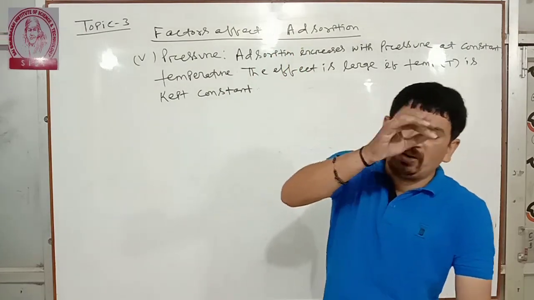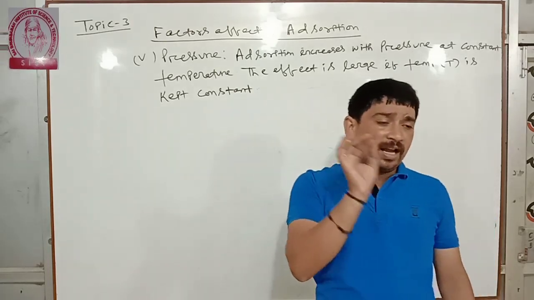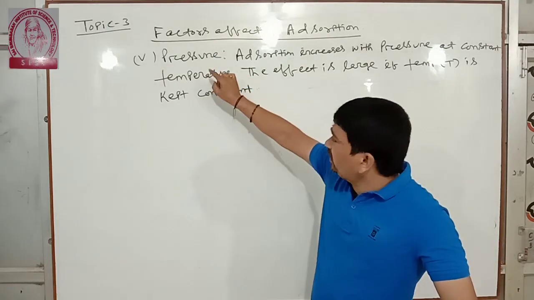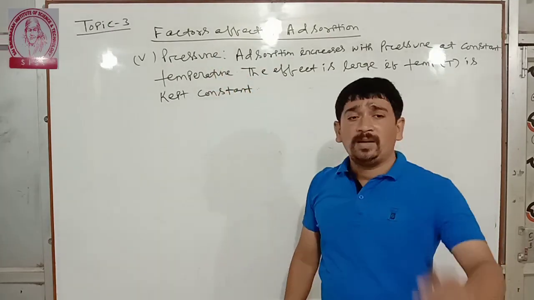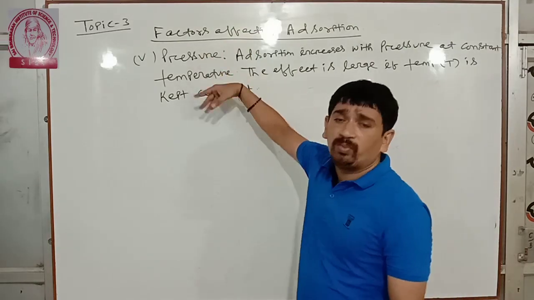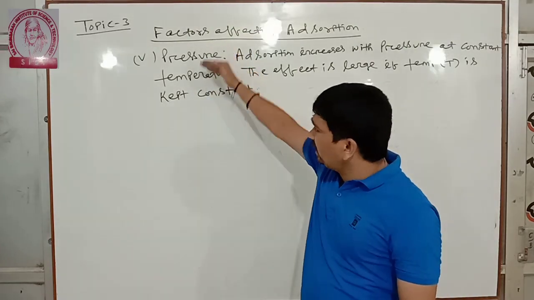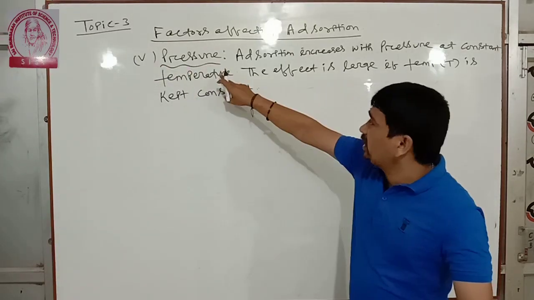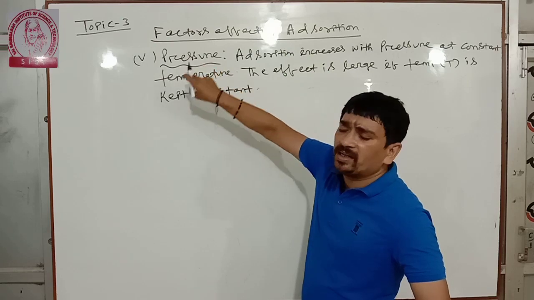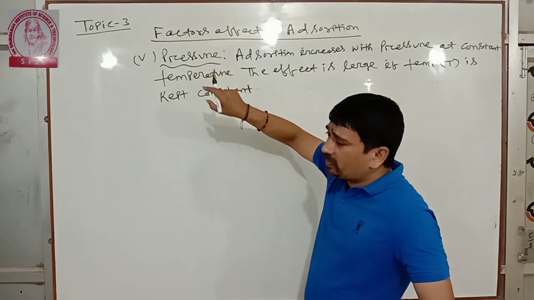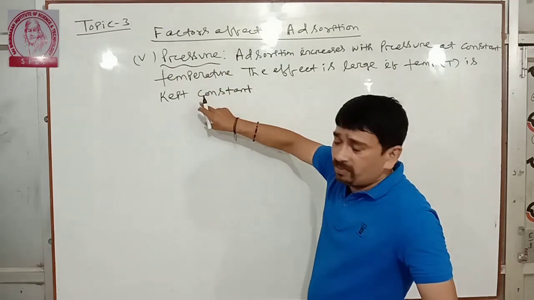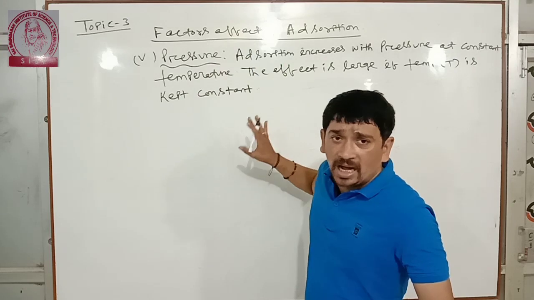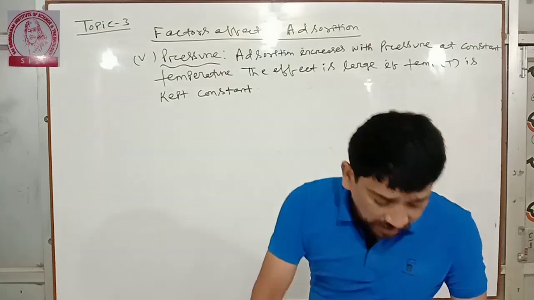So he will put a 2 mark question: what are the factors affecting rate of adsorption? If this is a 1 mark question, you will write only the heading. If this is a 2 mark question, you will explain with these points. For a 2 or 3 mark question, you will write the first points, then pressure, temperature, surface area. Only if 1 mark, only pressure, temperature, nature of the adsorbent, surface area of the adsorbent. These are the points you will mention. But if this is a 2 mark or 3 mark question, you will explain the points whatever I have explained. Clear?